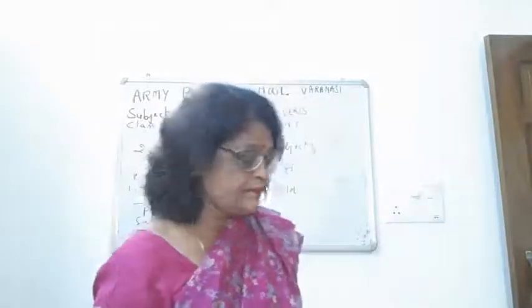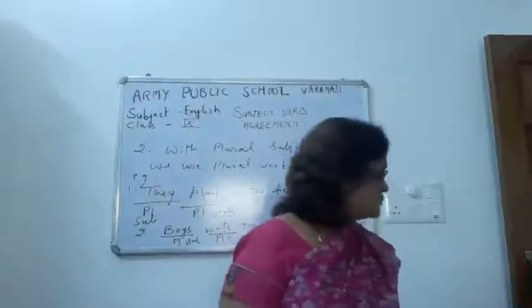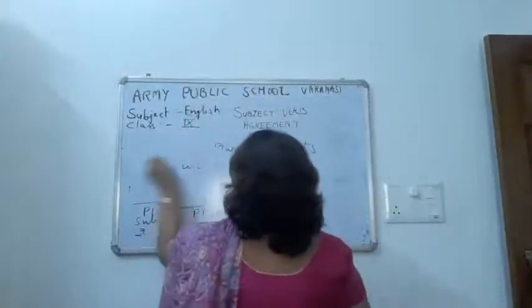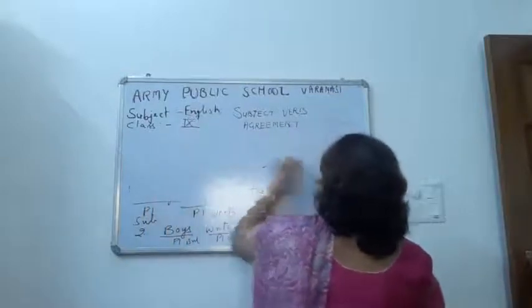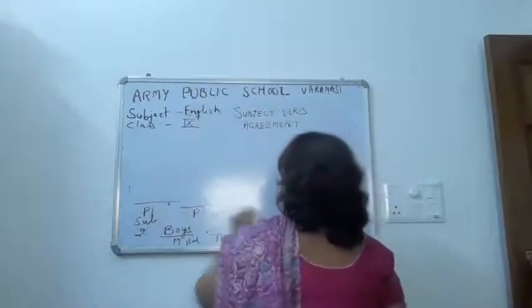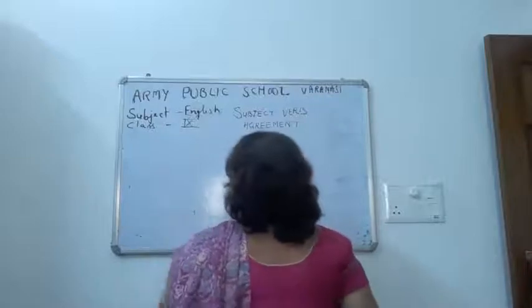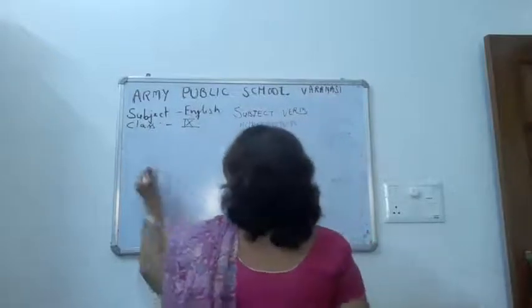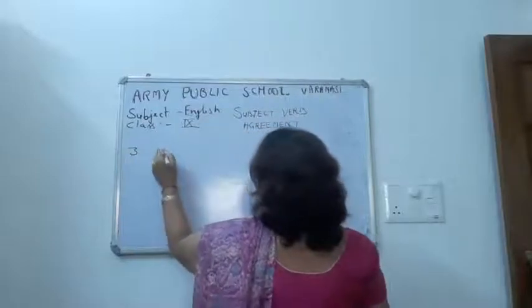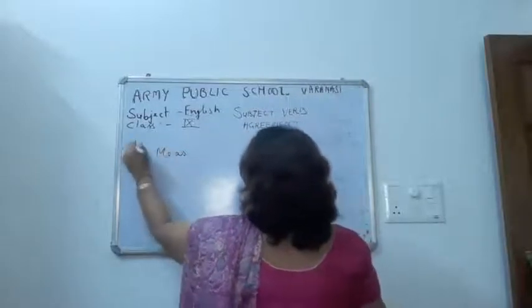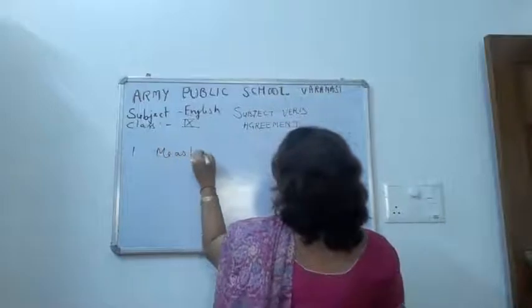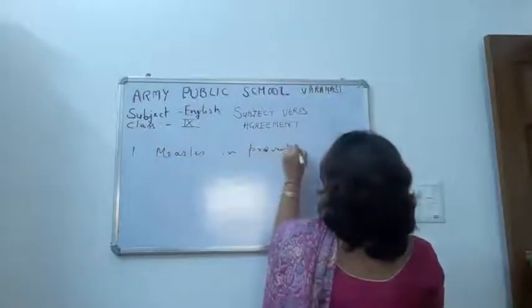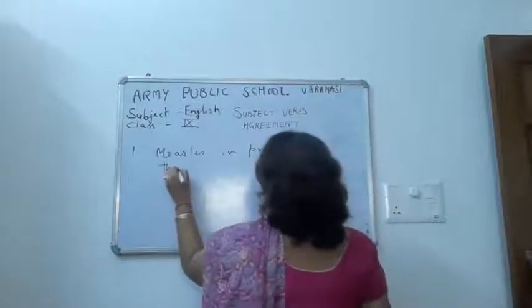Whenever such a subject has s, it looks plural, but it is not plural. For example, measles is preventable these days.